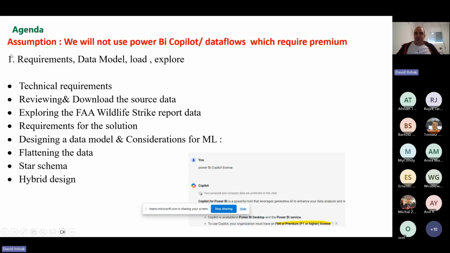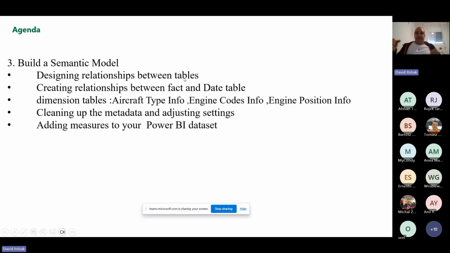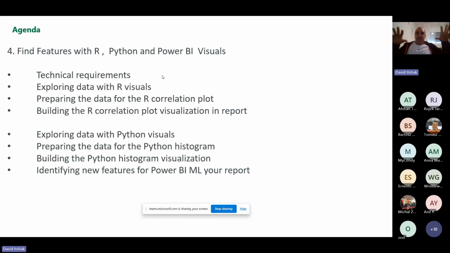So the first section talks about requirement, data model, load, and explore. Okay. The second section talks about prepare data with Power Query. The third section talks about build semantic model. The fourth section tells you how to find features with R, Python, and Power BI Visual features for the machine learning service.